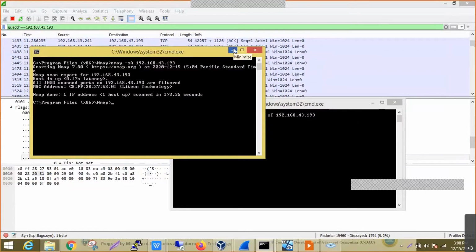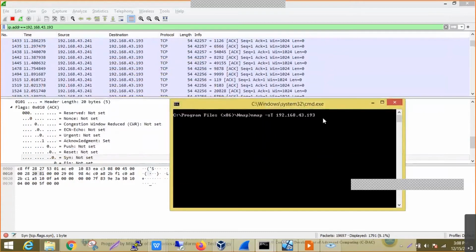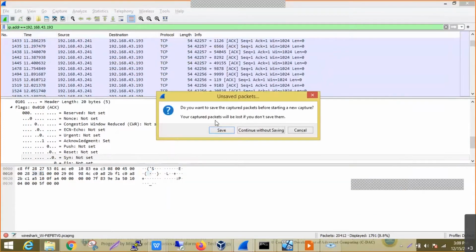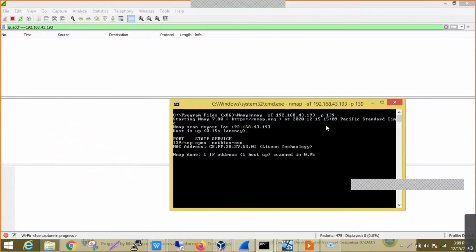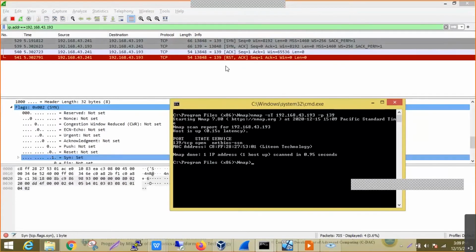Now in this case, instead of using all the ports, I can use -p with the same port 139. Again, I'm restarting Wireshark. I'm using only a single port to know whether that particular port is open or not. Now we can see that the port is open, because I have got all the three-way handshake in Wireshark in the background, and the reset packet is set to 1.